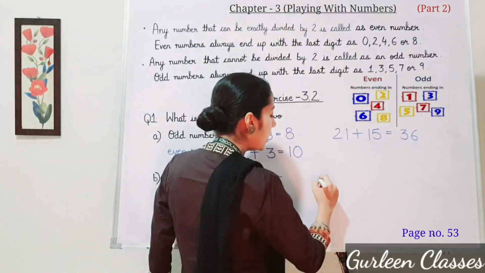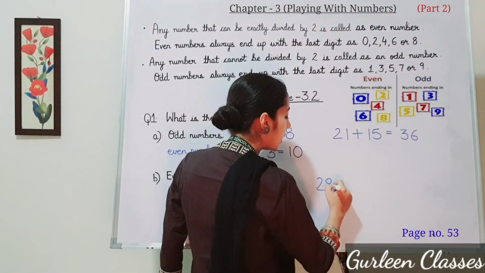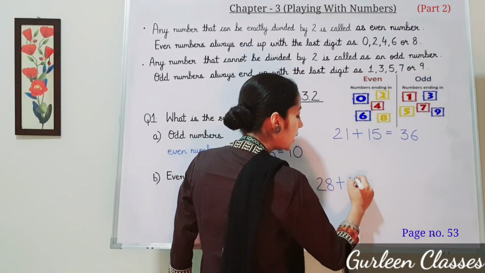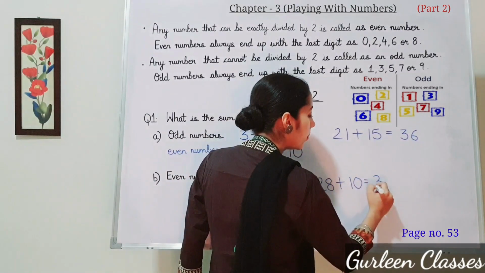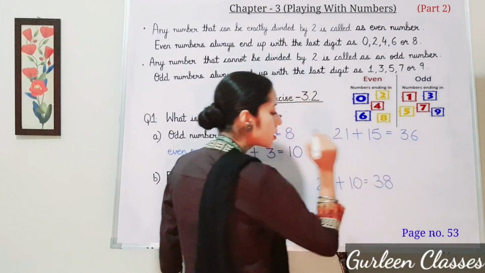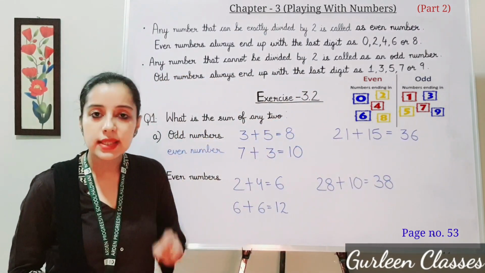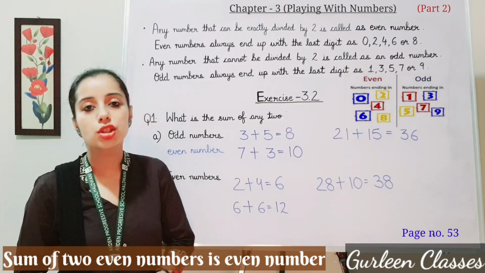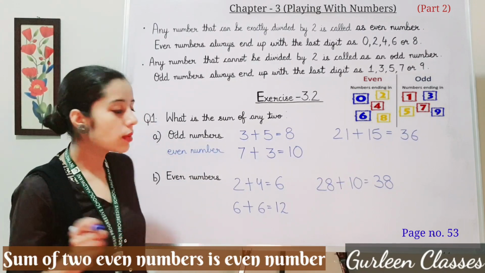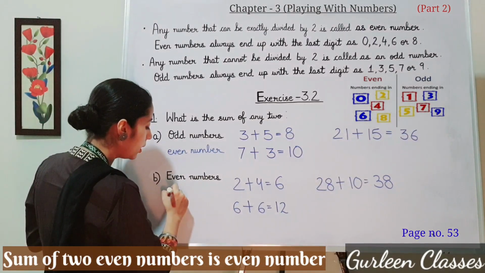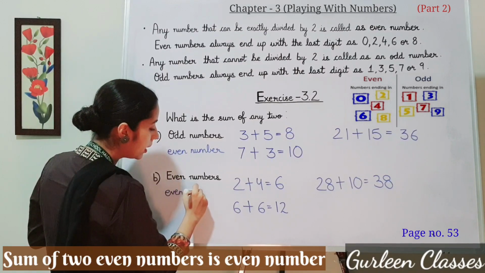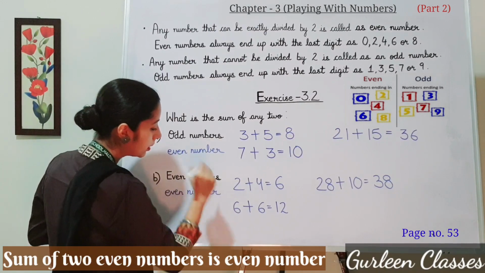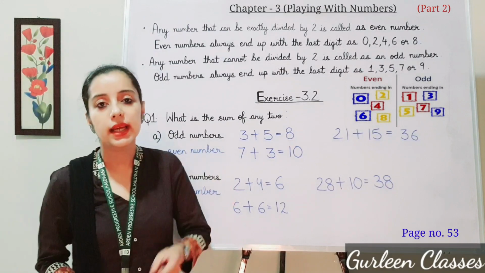If I take 28 plus 10, that is equal to 38. This is also an even number. So we can say that if we add two even numbers, their sum will also be an even number. So the answer will be even number.